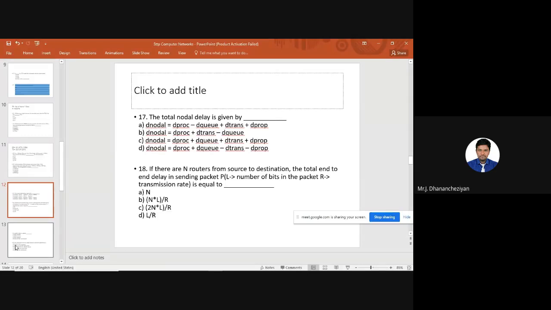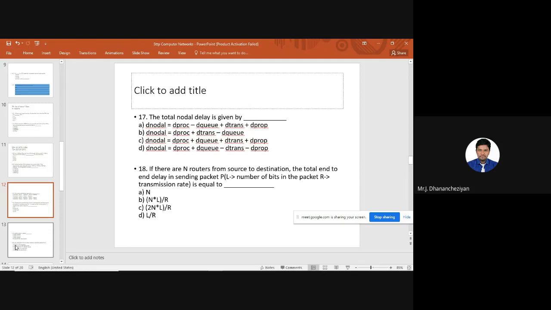End-to-end delay is a combination of all types of delay that happen when we transmit our data. Very important. The delays that happen in a networking environment are, first, processing delay, then queuing delay, transmission delay, and propagation delay. We know what processing delay and queuing delay are. When I send my first data, there won't be any queuing delay, but if I'm sending my second chunk of data, it has to wait in the queue for some time before it is getting processed. And the third one is transmission delay.